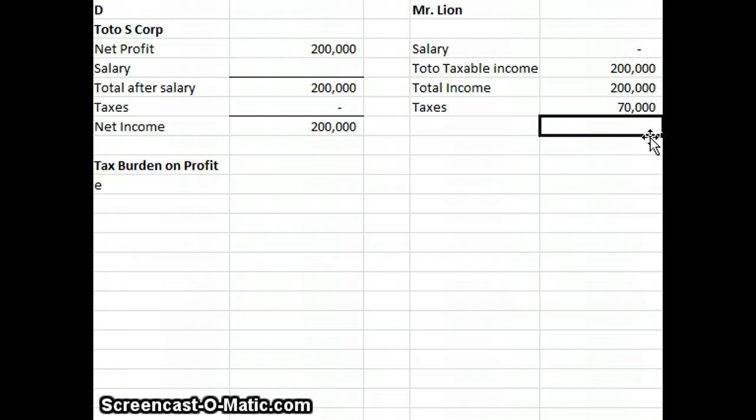That is one thing to note: you don't have the cash out of there, but you're still going to have to pay the tax regardless of whether there's a cash distribution.